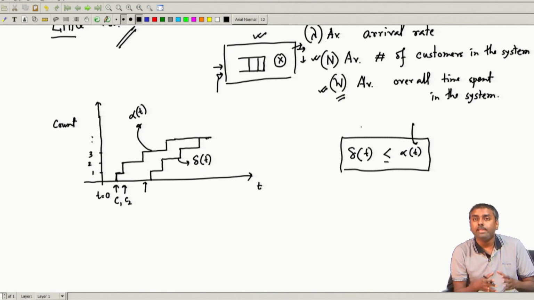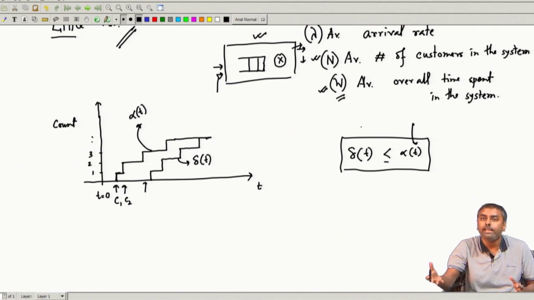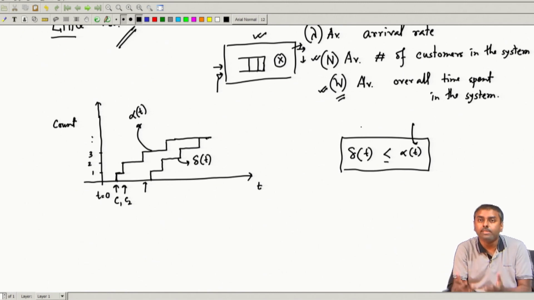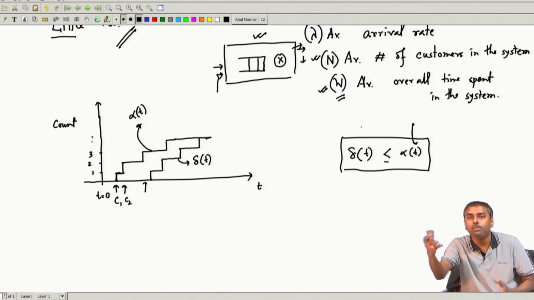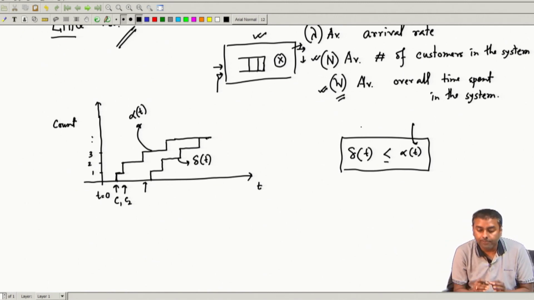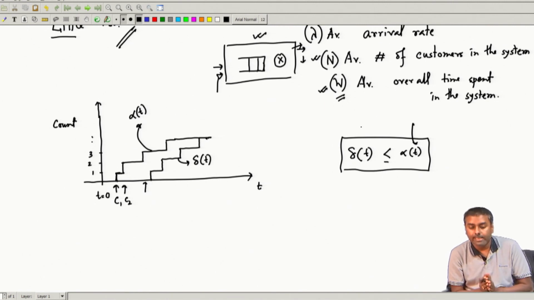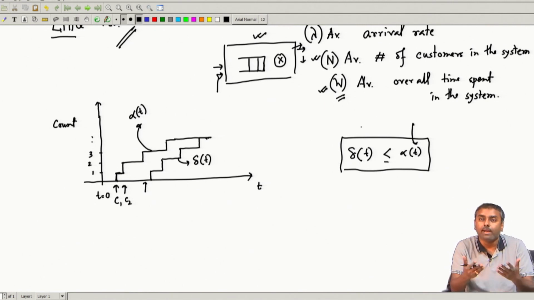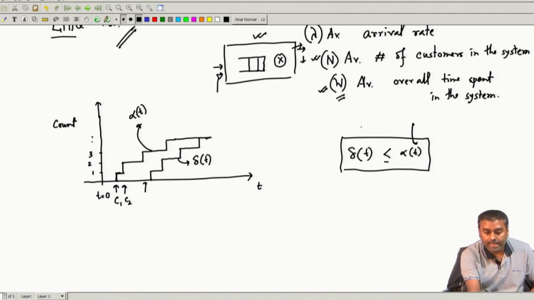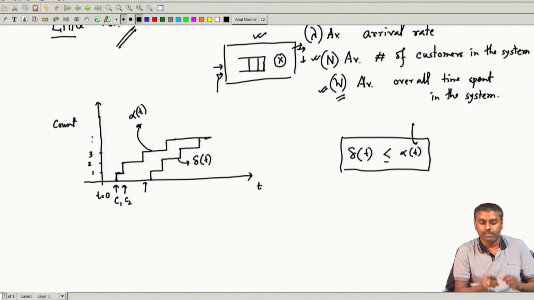Can the arrival count be less than the departure count? That cannot be. As many customers as have come, only they can depart. There cannot be new customers generated from the system who will be departing. So, delta t can never surpass alpha t. Occasionally, they can close down to touch.